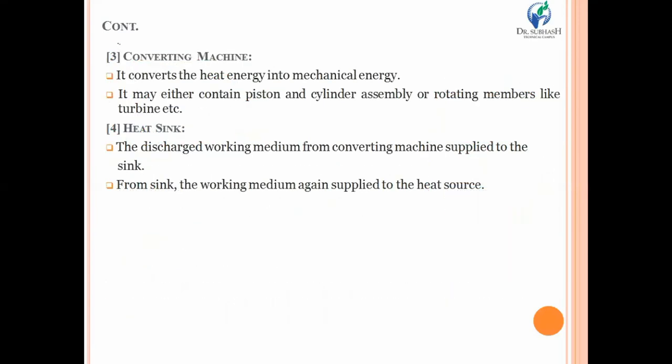The third important element of a heat engine is the converting machine. Basically, it converts the heat energy into mechanical energy. That we have already seen in the definition when we discussed the introduction. In that portion, we have already covered that the heat engine converts heat energy to mechanical energy. So over here, the heat engine requires the converting machine, and through this converting machine, heat energy is converted into mechanical work.